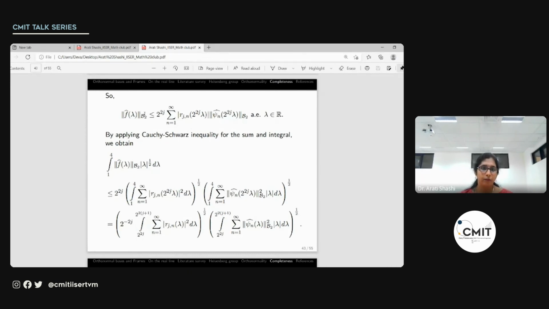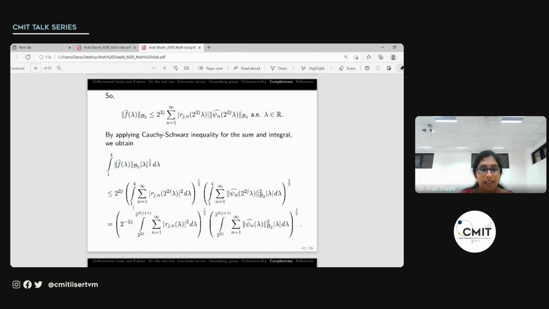So the B2 norm of f roof of lambda is less than or equal to this expression. So now what we do is we take the integral over 1 to 4, that interval. So we will have an integral here, and the summation. We first apply the Cauchy-Schwarz inequality for the summation and then for the integral, and we will have these two terms after simplification. So what we do here is we apply the periodicity of rjn and the fact that the sum over n equal to 1 to infinity, the L2T norm of rjn is 1, which we had shown earlier.